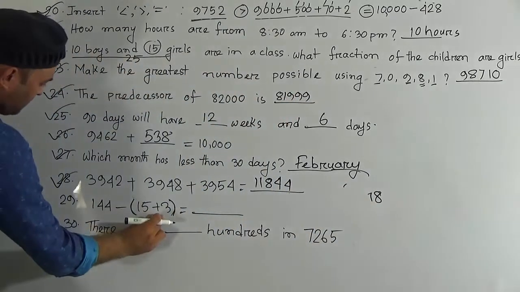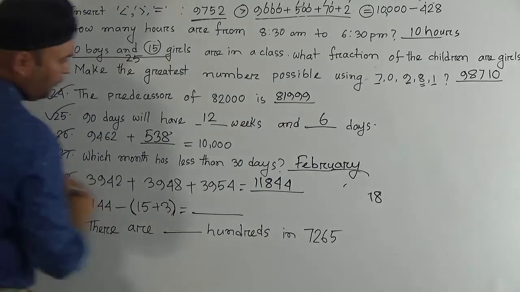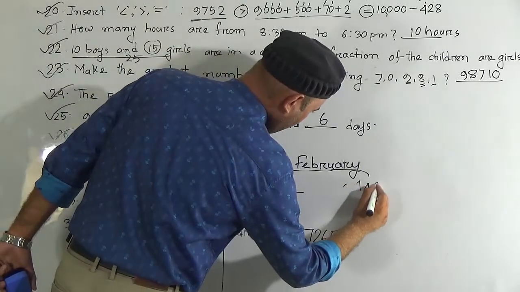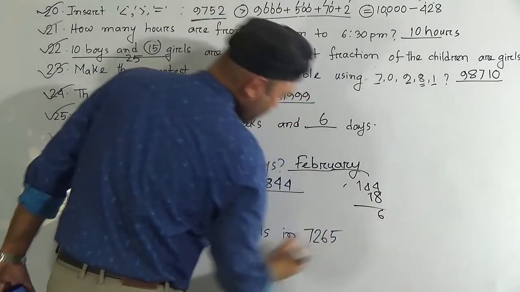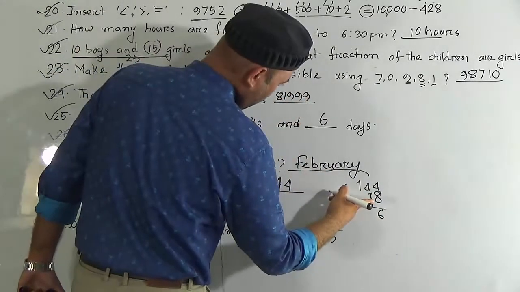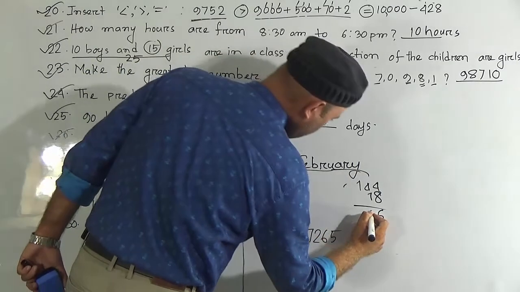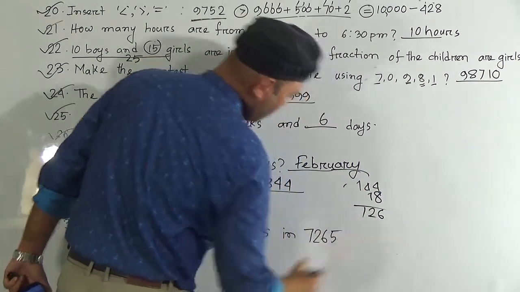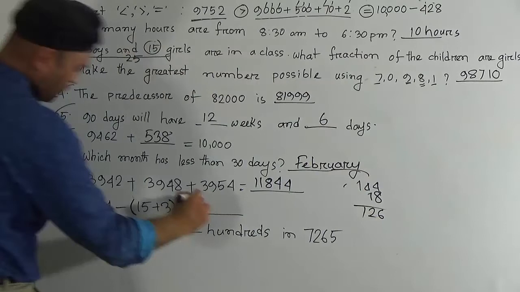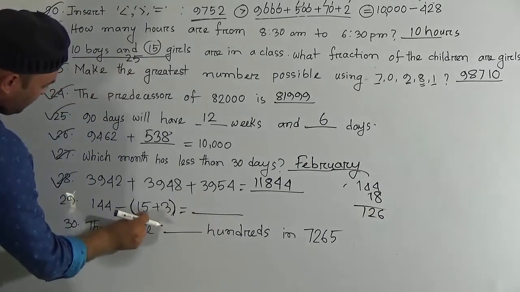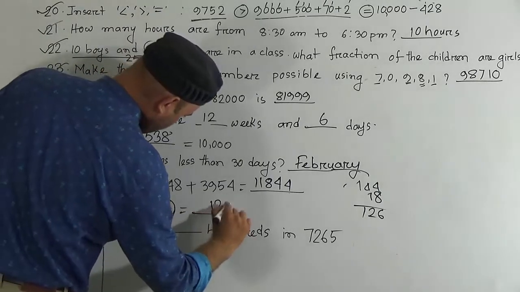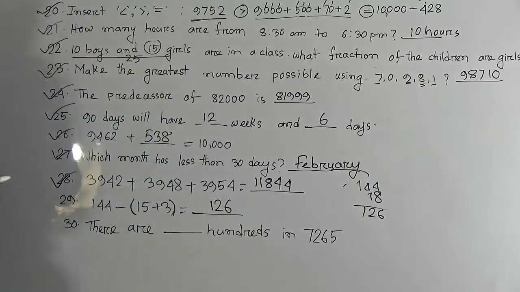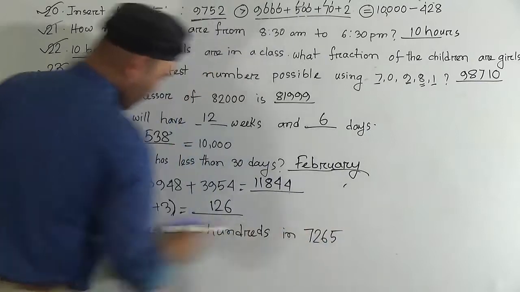So we have to subtract 18 from 144. 8 from 14, it will be 6. You have carry 1. 1 and 1, 2. 2 from 4, it will be 2, and the remaining 1 is here. So after subtracting 15 plus 3 from 144, it will be 126. Hope you understood this one.